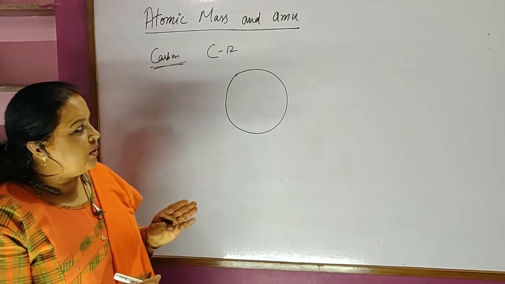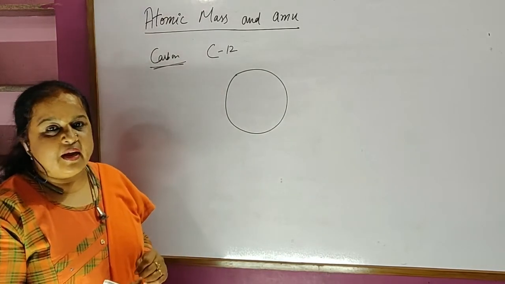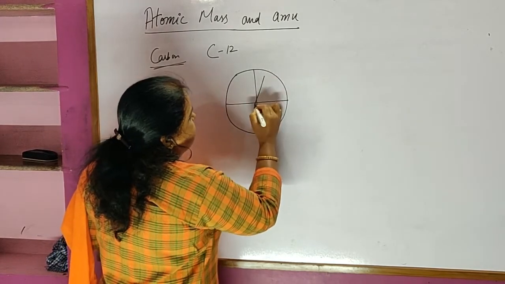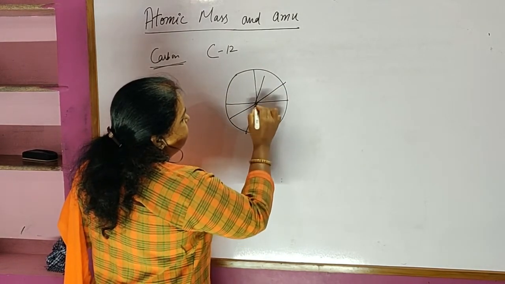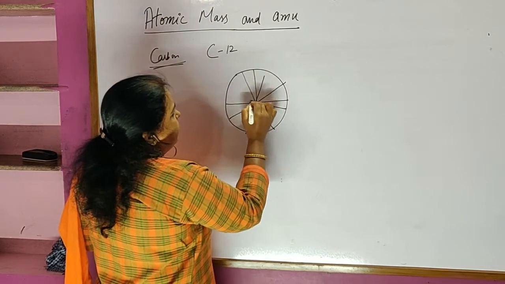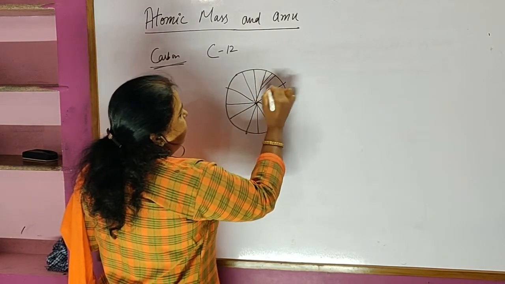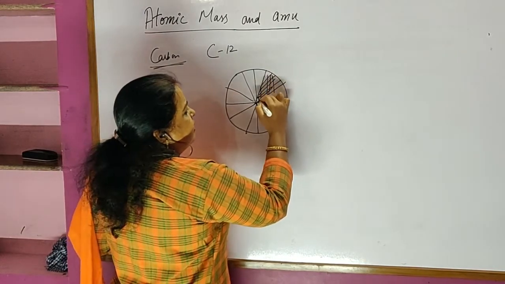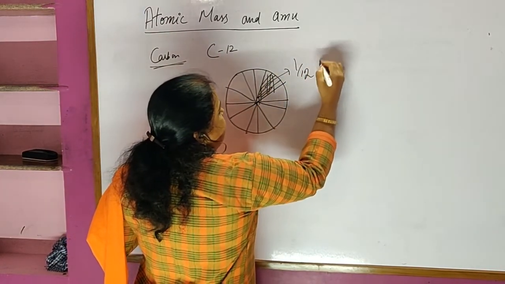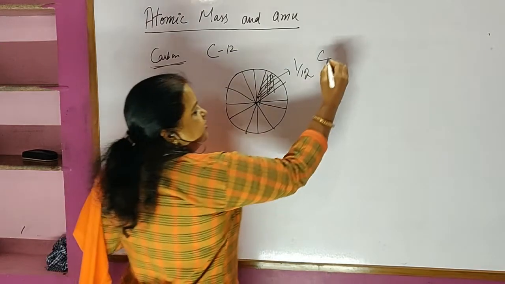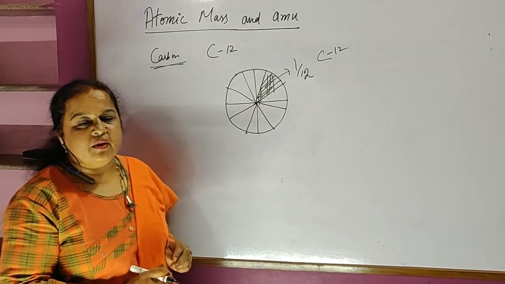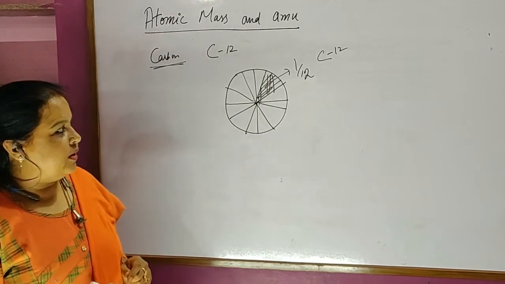No. We are going to take a part of it as the standard. Suppose I divide this into 12 parts, and I shade the area which is 1/12 of it. If we take that 1/12 of carbon-12, we are going to consider it as one atomic mass unit.